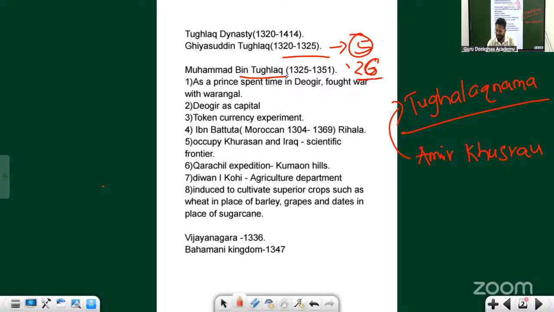This Bengal was not part of the Delhi Sultanate. It was Ghiyasuddin Tughlaq who went and defeated the Bengal rulers and made Bengal part of the Delhi Sultanate. That's a huge story, no? Your ruler was able to control a place which hadn't been your part. You have won that war.